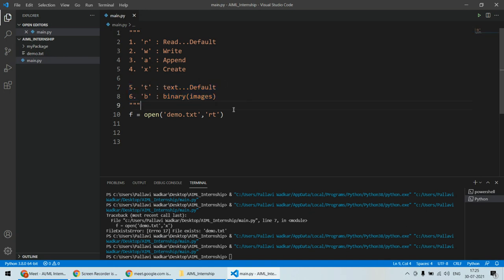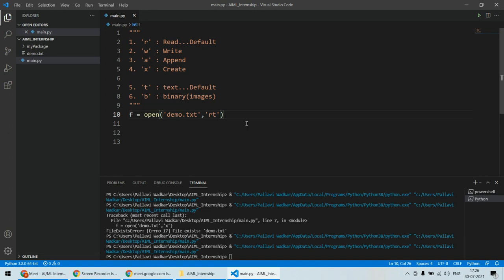Okay. And if you want to combine these two modes, you can use RB, RT, WT, WB, AT, AB, XT, XB, in this fashion you can operate. But even if you do not specify RT like this, by default it is RT, because the read mode is also default from this group, and T mode is also default from this particular group. So this is all about the different modes that we are supposed to use while handling the file. Now we are ready to handle our files.